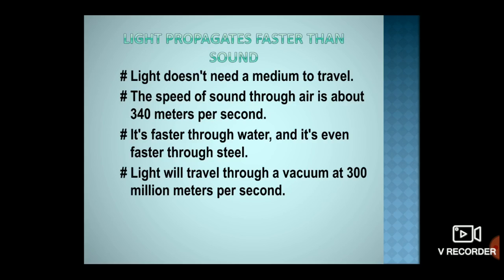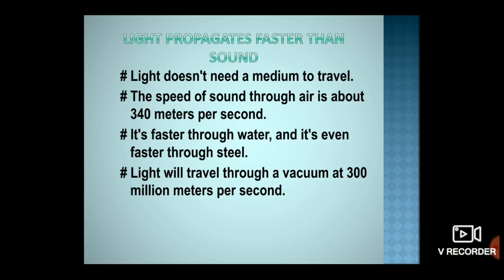The speed of sound in air is nearly 330 meters per second, which is 0.33 kilometers per second, whereas the speed of light in vacuum is as high as 3 lakh kilometers per second.